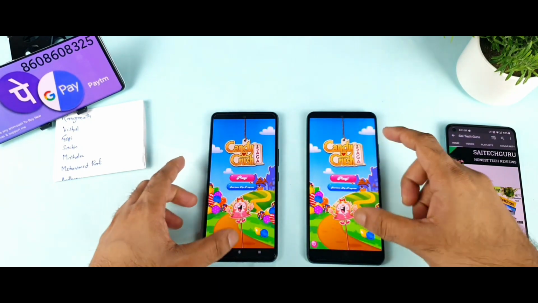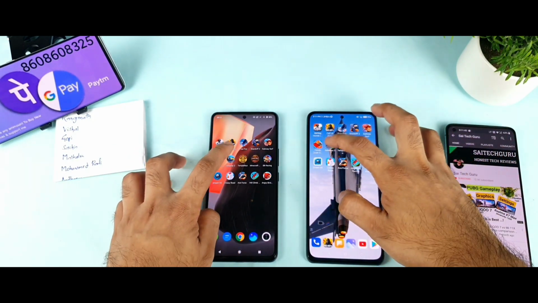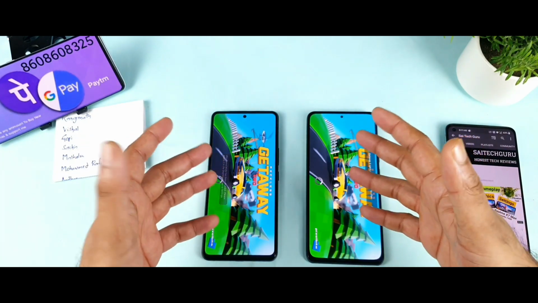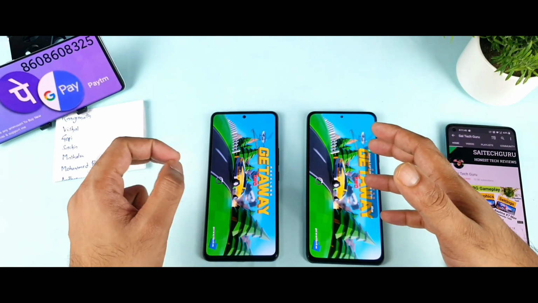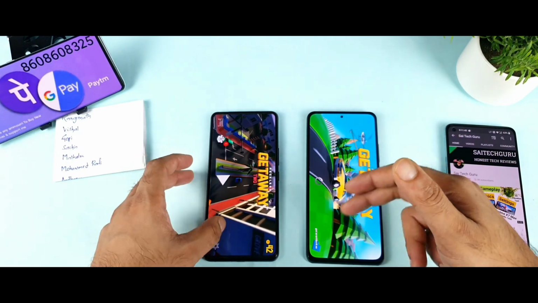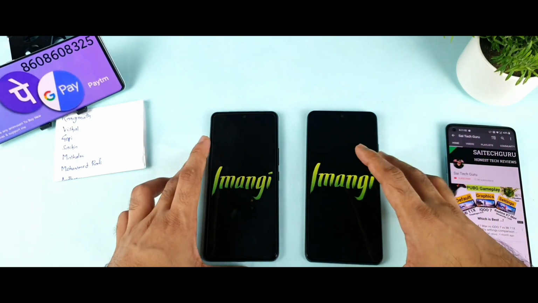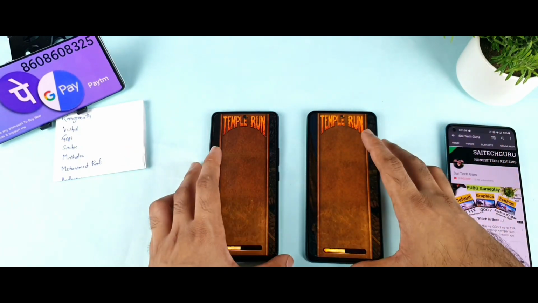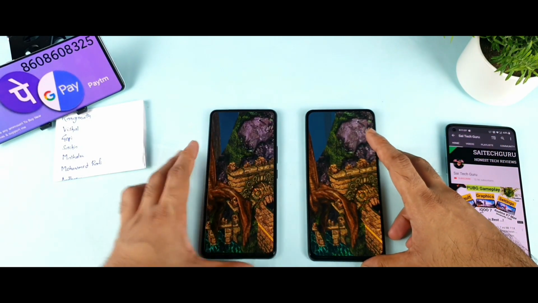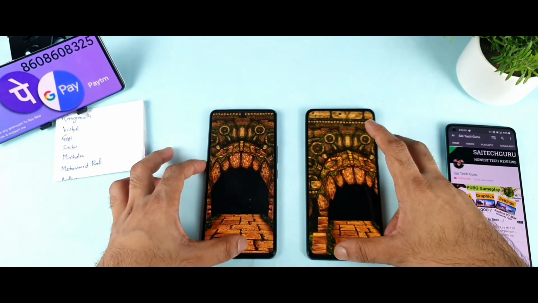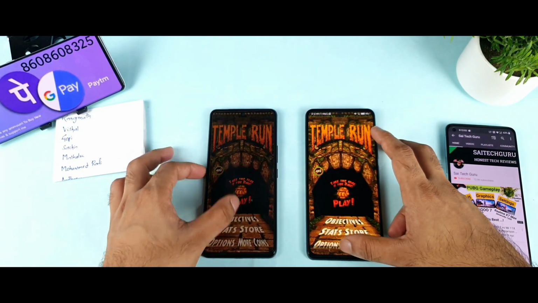So right now in Candy Crush, now the small games begin. This should be easy peasy for both phones, so it should not take much time to load anyway. Both phones are loading, slightly faster, a little bit delayed. That's no problem. Anything close to 1 to 5 seconds, I don't think that matters much, friends. So right now both phones are close, no issues, and let me go back to the main menu.